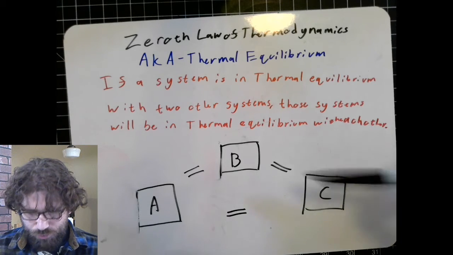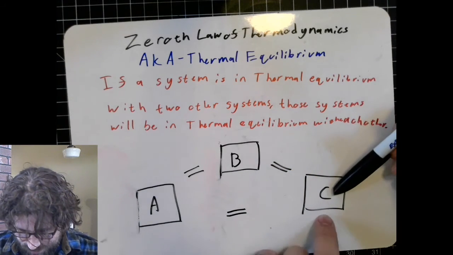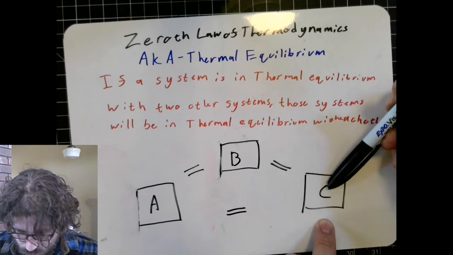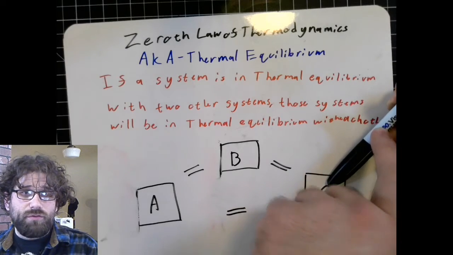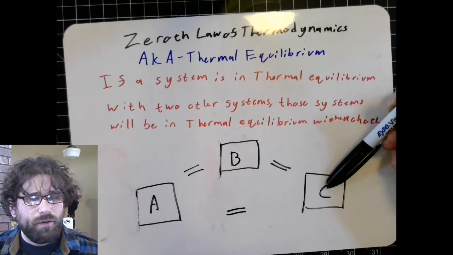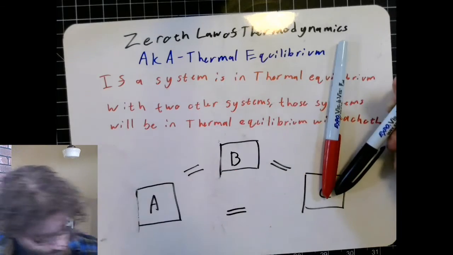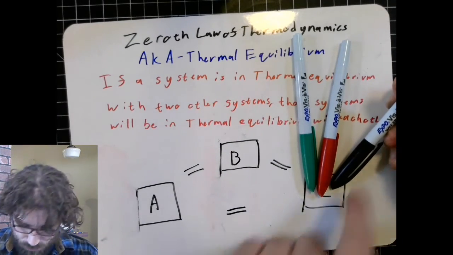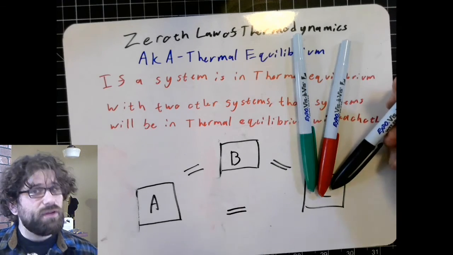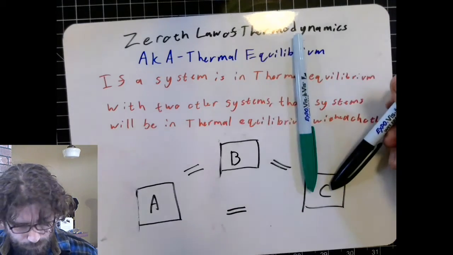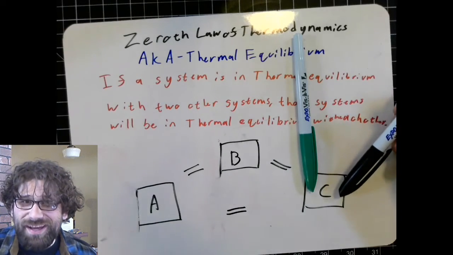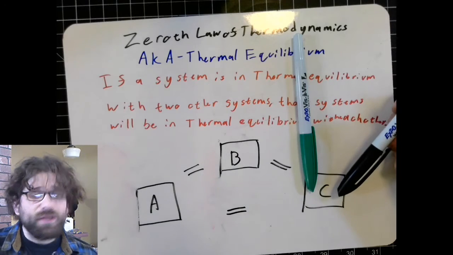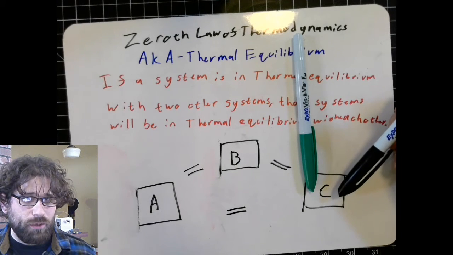So if I'm using a thermometer and I'm putting it in, let's say C is a solution of water at 100 degrees, if I put it in this water and this thermometer doesn't read 100 degrees, well then I know there's something wrong with the thermometer. If I use 2 or 3 thermometers and check the temperature in this, these 3 should all equal each other. And if they don't, then I know there's something wrong. So one, it gives me a way to check if my thermometers are right or not, because they're not going to measure something different. They should all be measuring the exact same temperature.